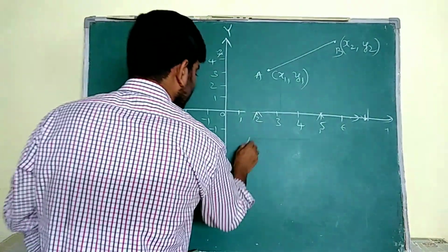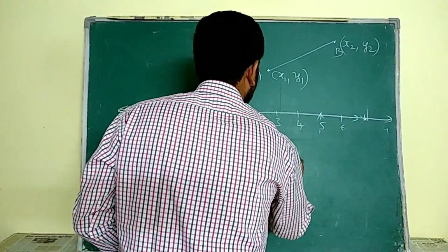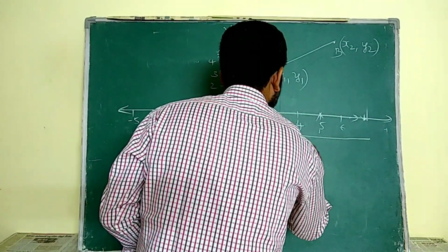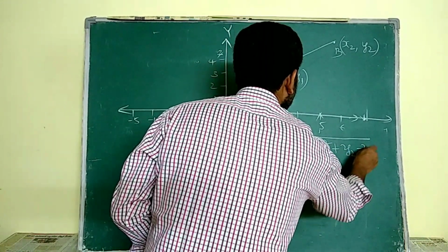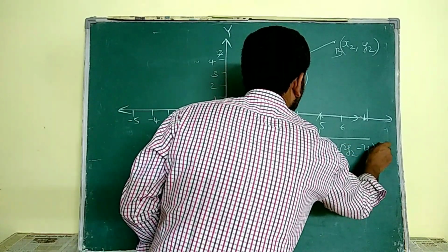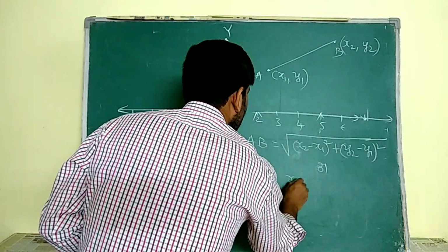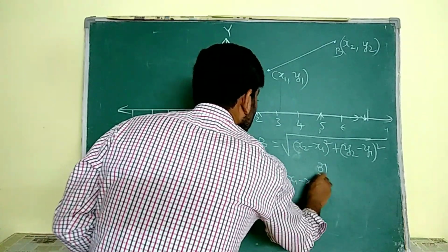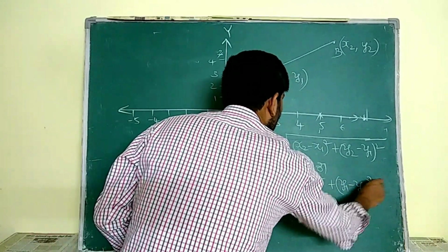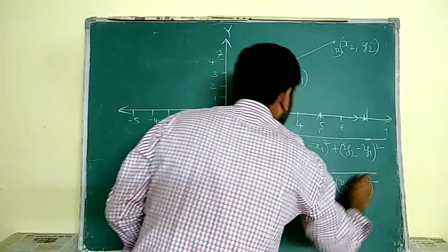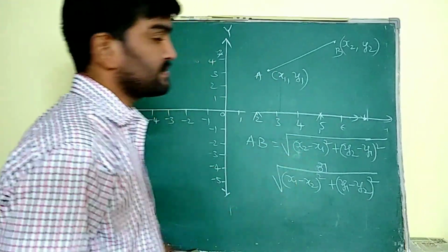The distance between these 2 points is root over x2 minus x1 whole square plus y2 minus y1 whole square, or we may write this as x1 minus x2 whole square plus y1 minus y2 whole square, under root. Firstly, we have to remember this formula.